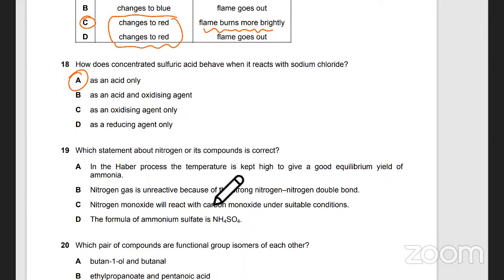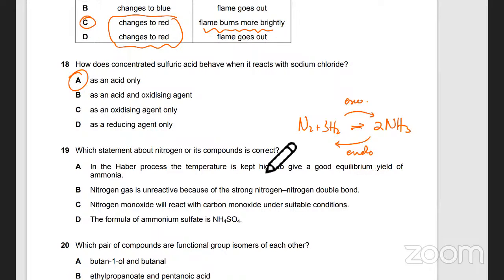Next, the Haber process. Which statement about nitrogen or its compounds is correct? In the Haber process, the forward reaction forming ammonia is exothermic. If you keep a higher temperature, the equilibrium will shift backwards. It would favor the endothermic reaction.